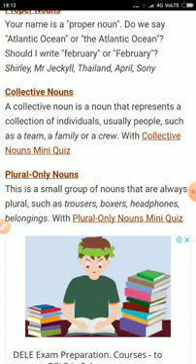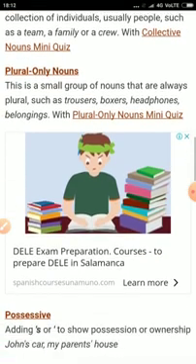This is a small group of nouns that are always plural, such as trousers, boxers, headphones, belongings. That means something which is always plural, like pants, trousers, scissors, sunglasses, suspenders, slippers, shoes, lungs. That always comes as a plural, called plural only nouns.